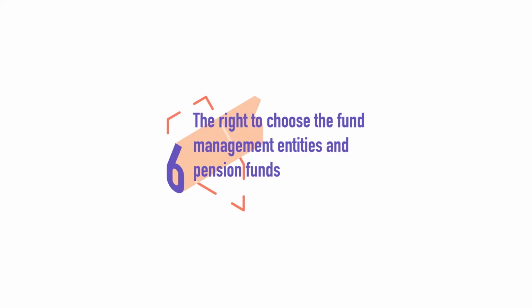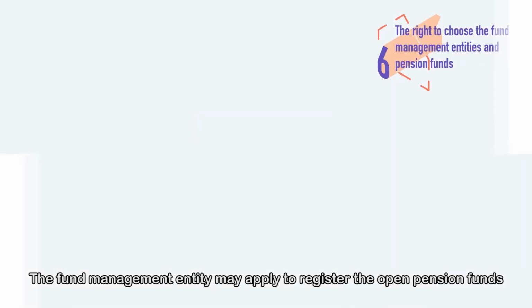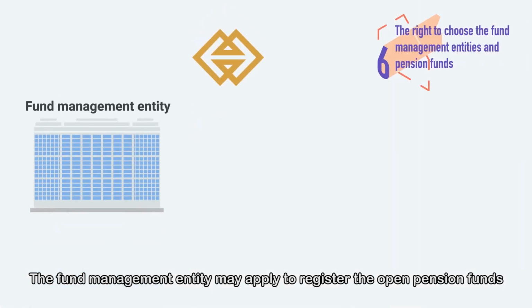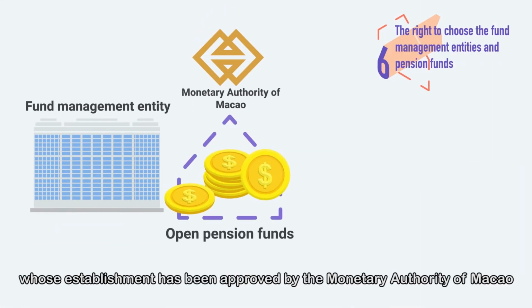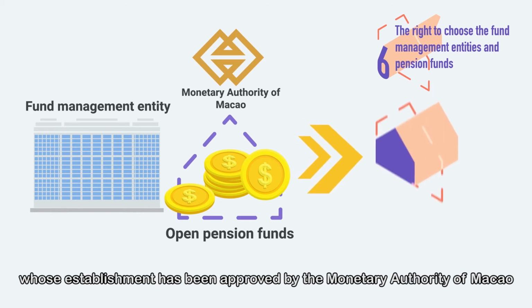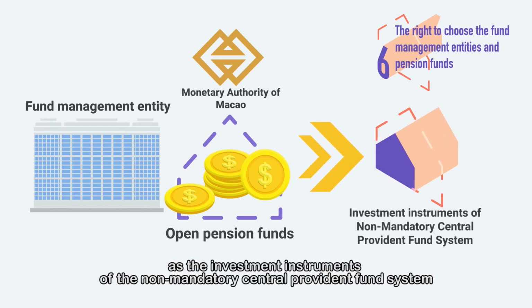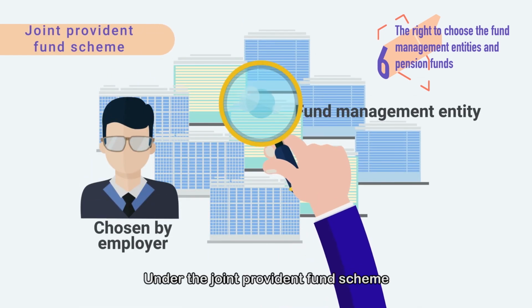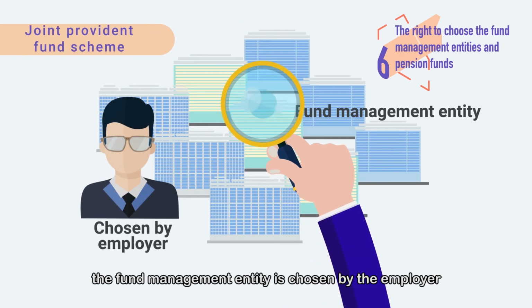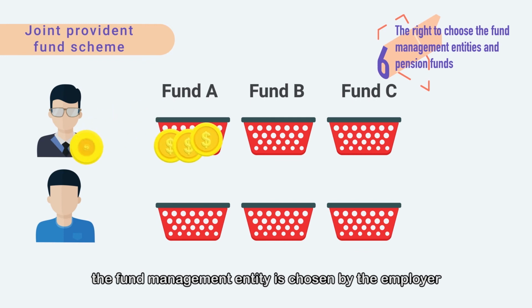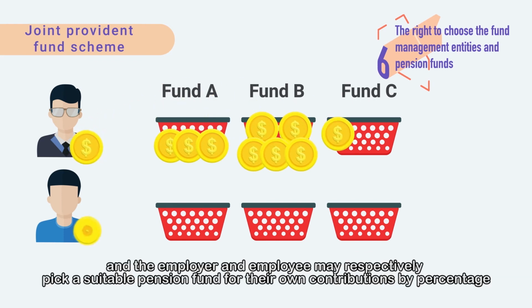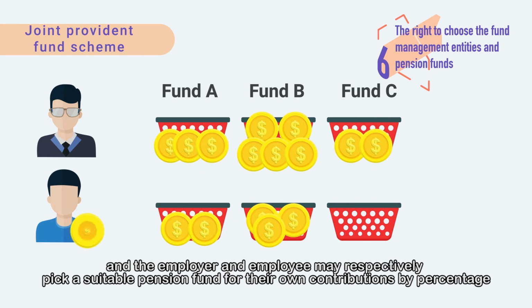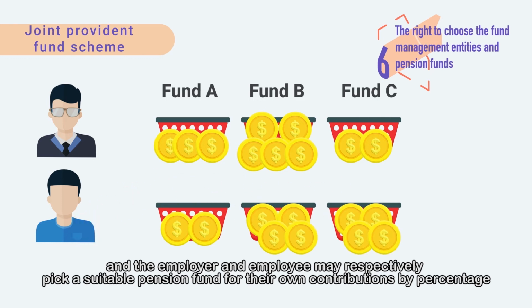6. The right to choose the fund management entities and pension funds. The fund management entity may apply to register the open pension funds, whose establishment has been approved by the Monetary Authority of Macau, as the investment instruments of the non-mandatory Central Provident Fund system. Under the Joint Provident Fund scheme, the fund management entity is chosen by the employer, and the employer and employee may respectively pick a suitable pension fund for their own contributions by percentage.